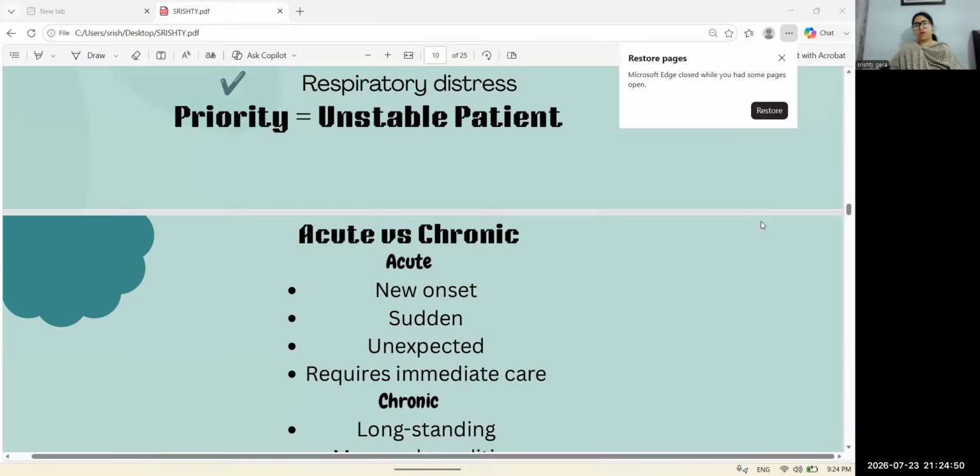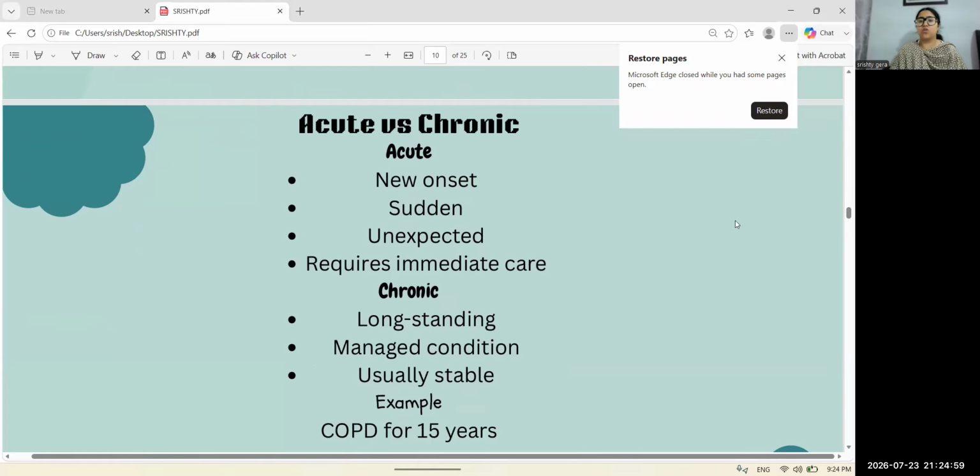So the priority between stable and unstable patient, always unstable patient. So next one is acute versus chronic. Acute condition which have new onset, sudden, unexpected, or which requires immediate care. So acute condition patient need our intervention, need our attention first, as their condition has just happened now, so we need to prevent them, so they need our intervention first.